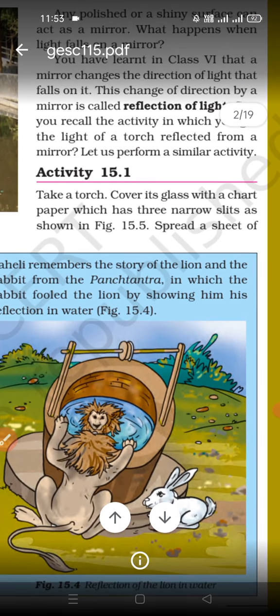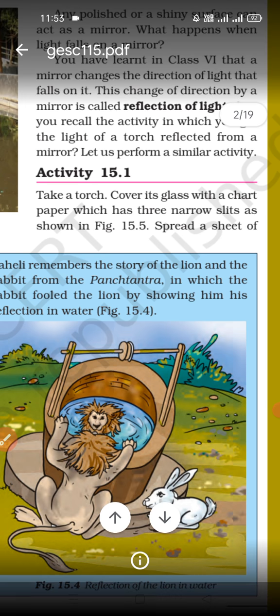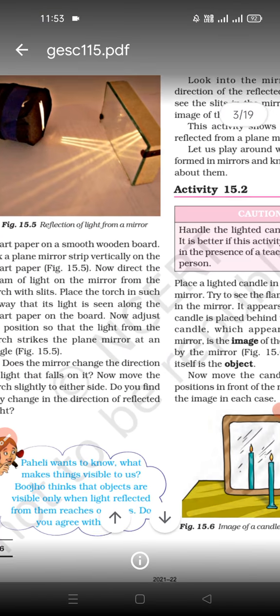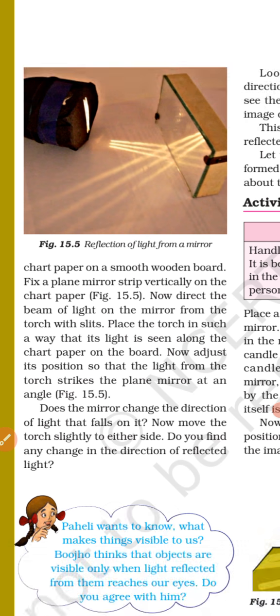You have to take a torch. You have to cover the glass of the torch with a chart paper, and it must have 3 narrow holes on the chart paper. So spread a sheet of chart paper on a smooth wooden board. Fix a plane mirror strip vertically on the chart paper. Now direct the beam of light on the mirror from the torch with slits, just like this picture.